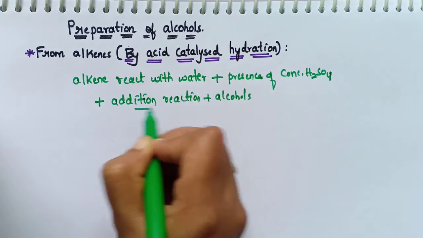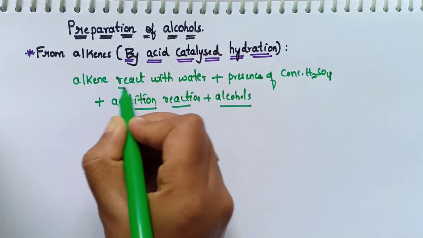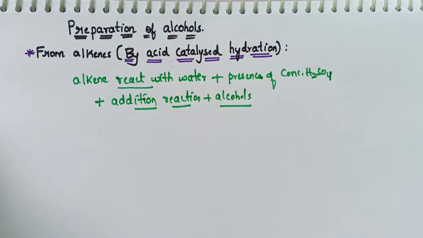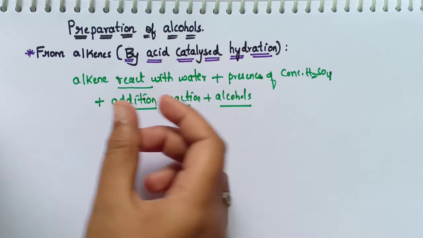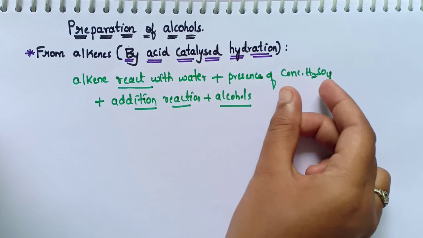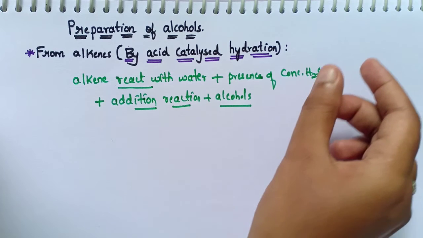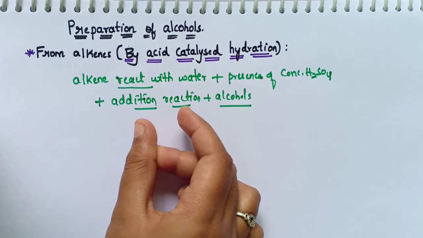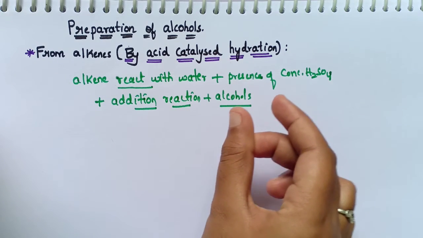This is the reaction which occurs in this acid catalyzed hydration. First, alkenes react with water in the presence of concentrated H2SO4. Then the addition reaction takes place and the formation of alcohols takes place.